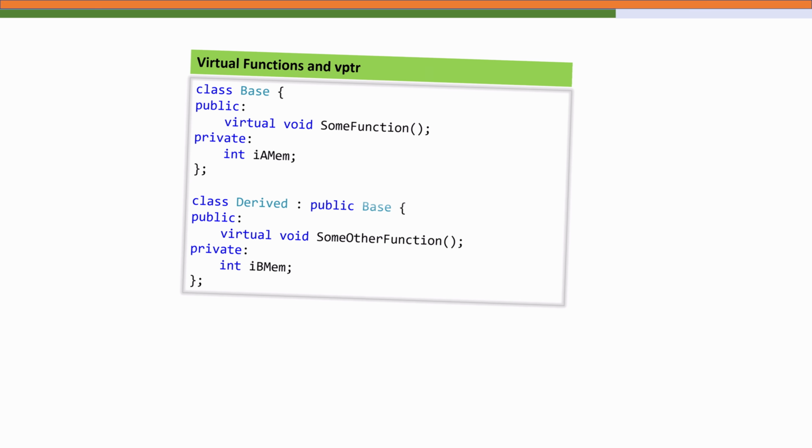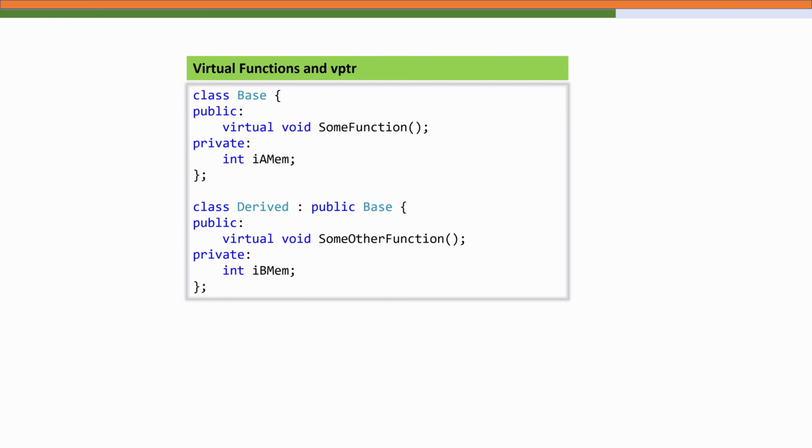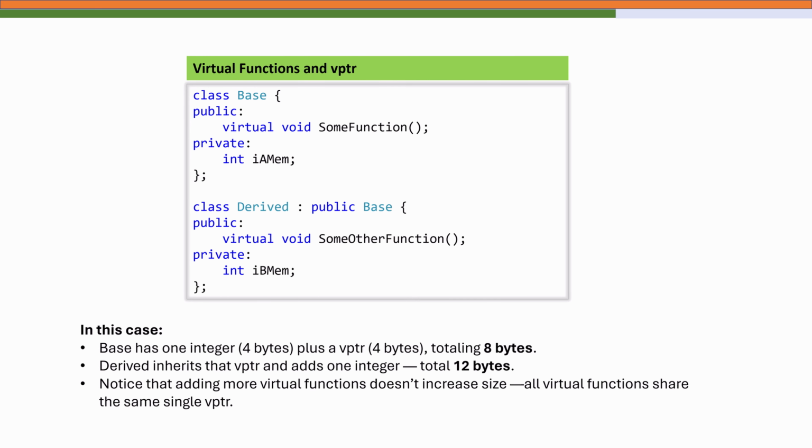The third rule involves virtual functions. Whenever a class contains at least one virtual function, the compiler automatically adds a hidden pointer, that is the vptr, or virtual table pointer. This pointer helps the dynamic polymorphism that we have covered in the last session, connecting each object to its corresponding vtable. Each vptr usually occupies 4 bytes on a 32-bit system and 8 bytes on a 64-bit system.